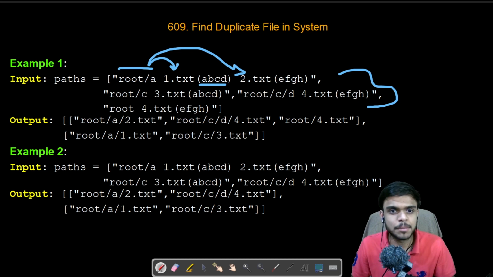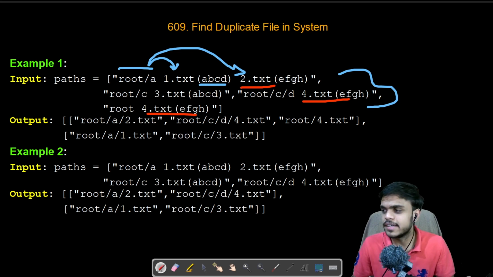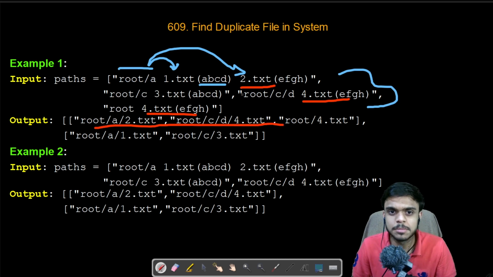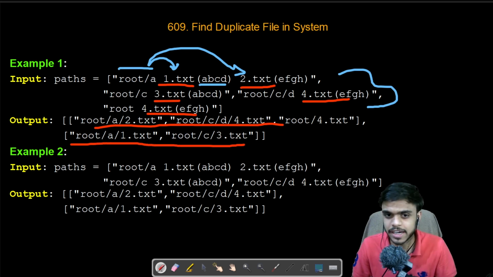For example, if you take a look at file 2.txt, then we have 4.txt, and then this other 4.txt, which is present in c/d, which is present in root, and the one in the /a folder. These all have content efgh, so they are present in a single vector. Similarly, files 1.txt and 3.txt have content abcd and are present in a second vector. That is the output that we need to give.